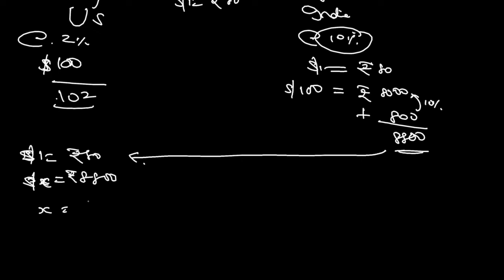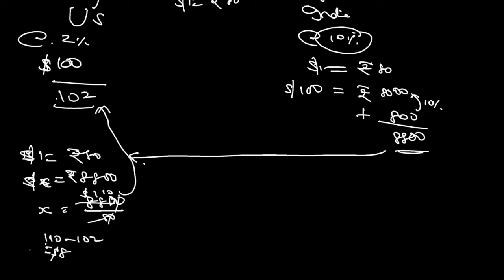You do cross multiplication, 8,800 divided by 80, so that comes to $110. He gets $110, out of which $102 he will give to the bank, and the remaining $8 will be his net profit.